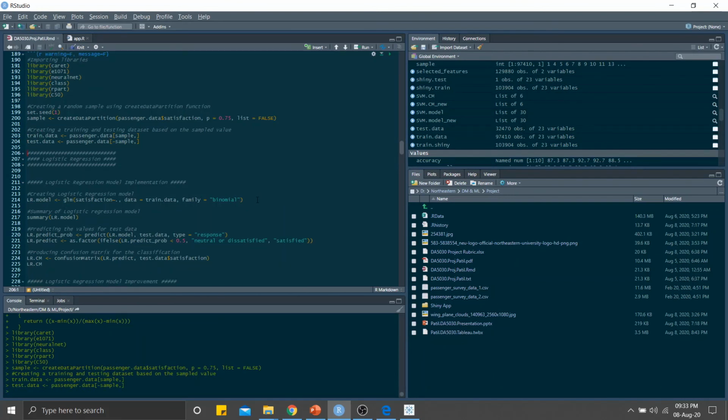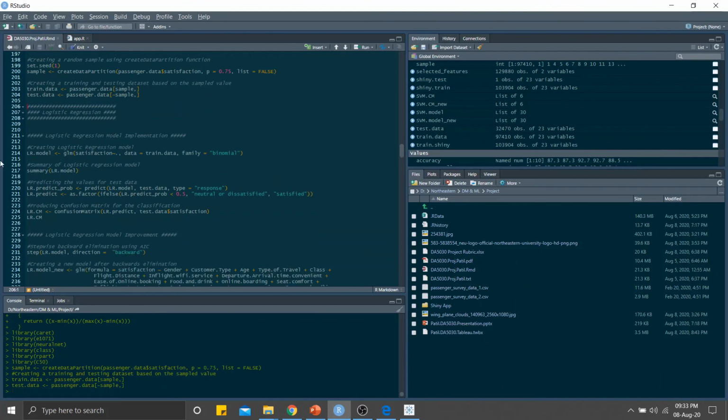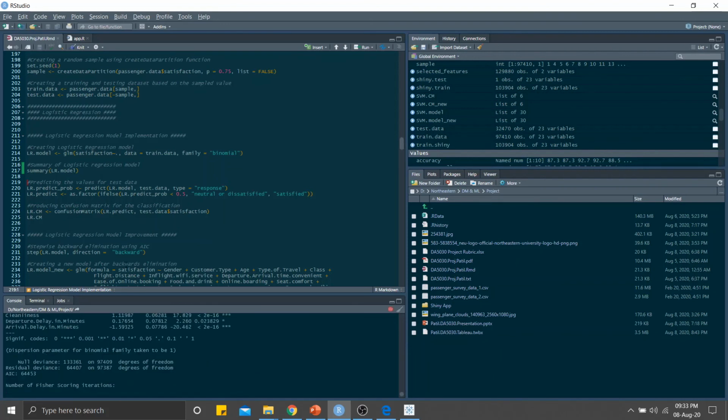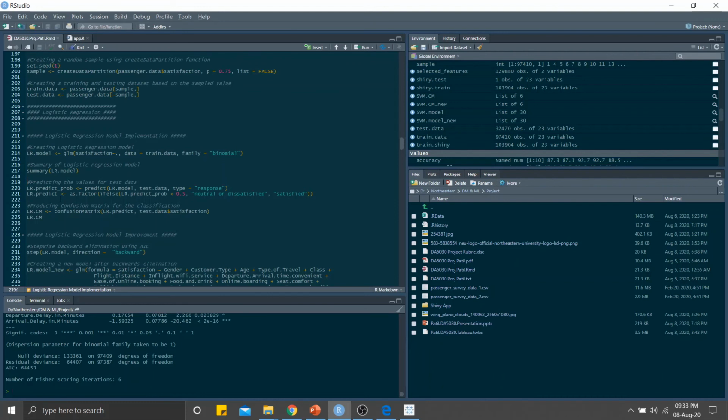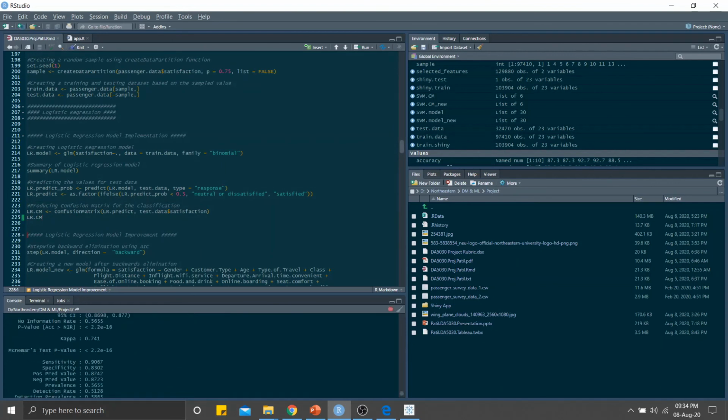Okay, so I have used five models: logistic regression, decision tree, KNN, SVM, and neural networks. So I will not run the model implementation, but I will just run the predictions of the model, because running the models takes a lot of time and this won't be possible right now. So I will just print the summary of the model which I have already implemented. Then I will predict probabilities and I will just run the confusion matrix to show you the accuracy of the model.